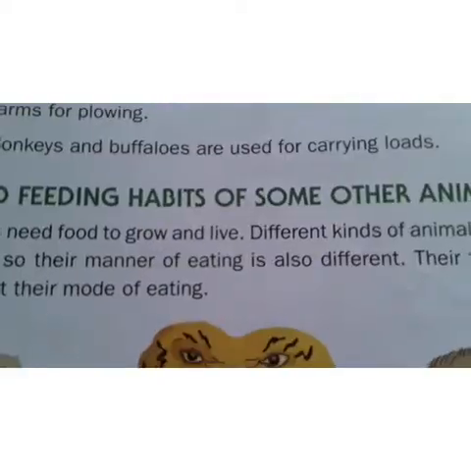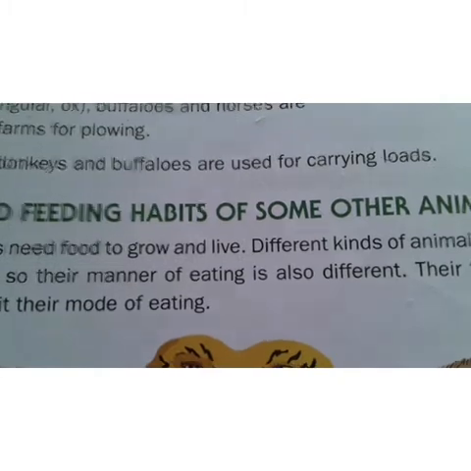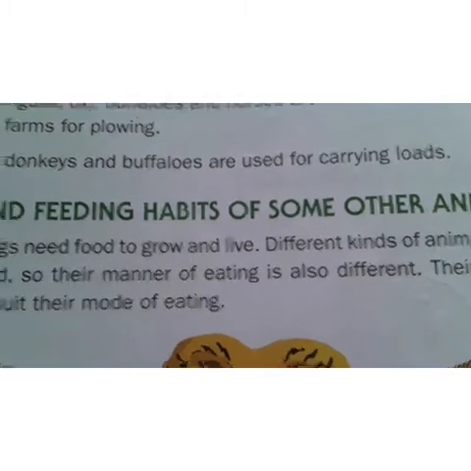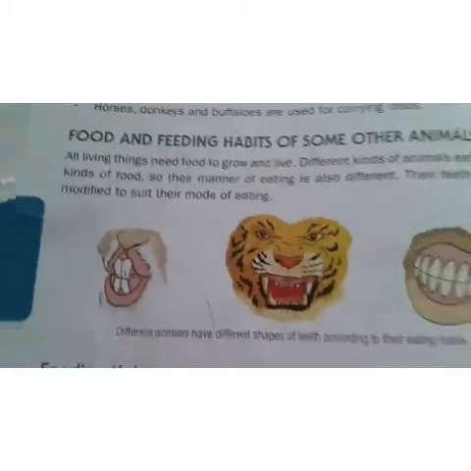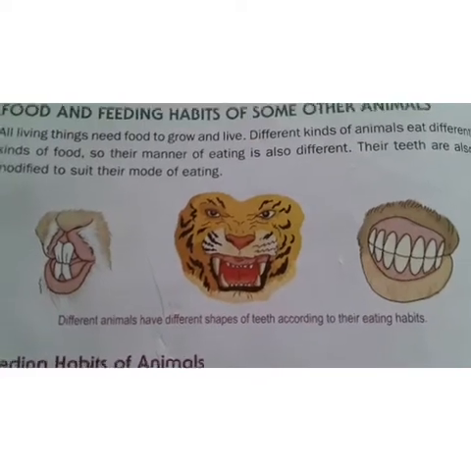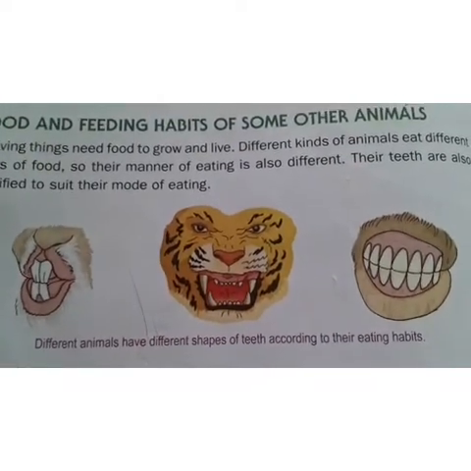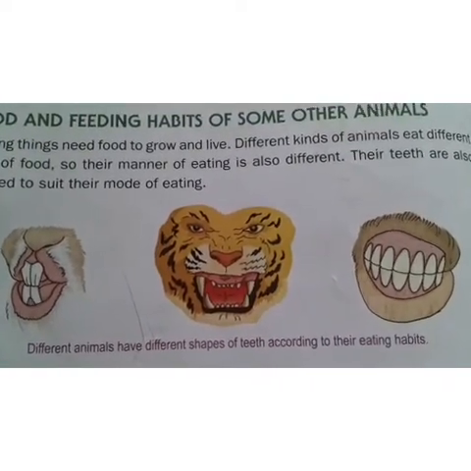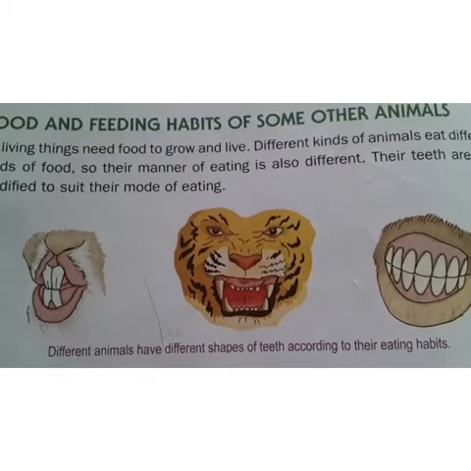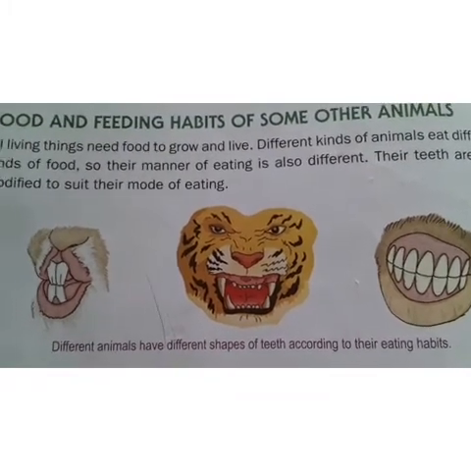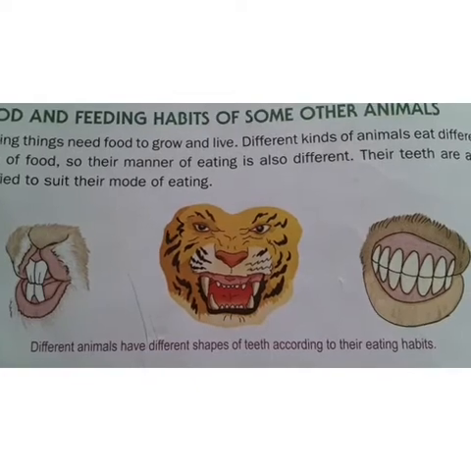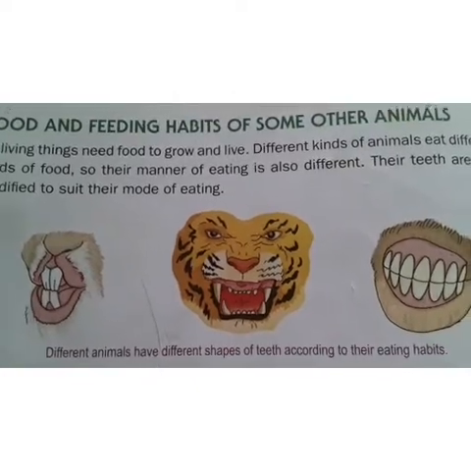day. Now coming to the food and feeding habits of some other animals. See here, these are the different types of teeth. Different animals have different shapes of teeth according to their habits. And also I told the structure of teeth and how many types of teeth are present in our mouth. What are they?